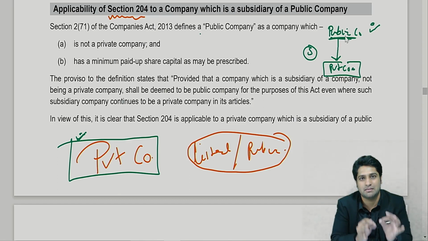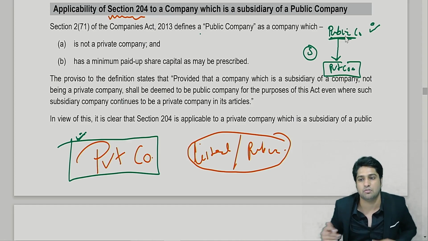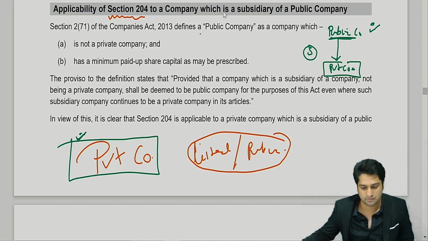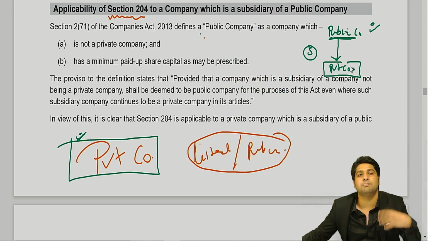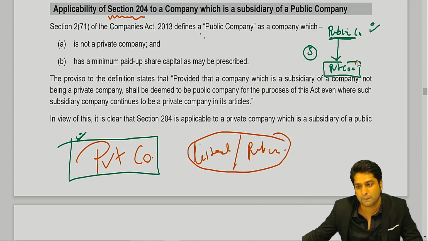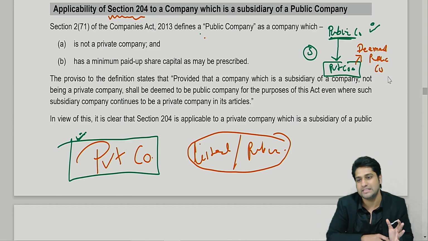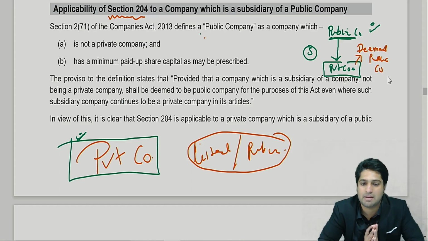From where did the money come inside this private company? Whose money is it? Public company. So it is the money of the public, yes or no? Yes, sir. So they will be deemed public company, and all the provisions of public company will also apply on this private company. Am I clear with this?